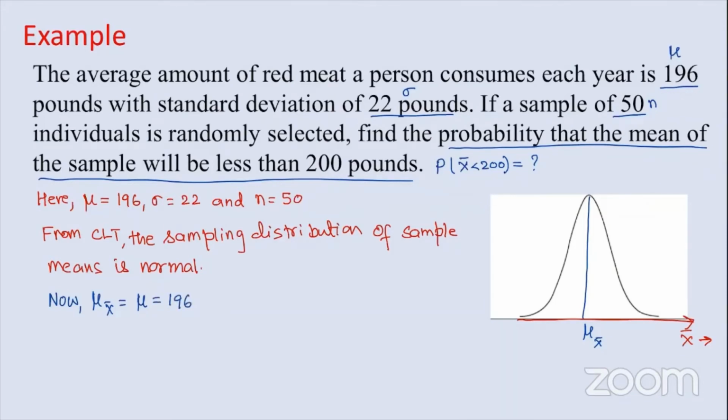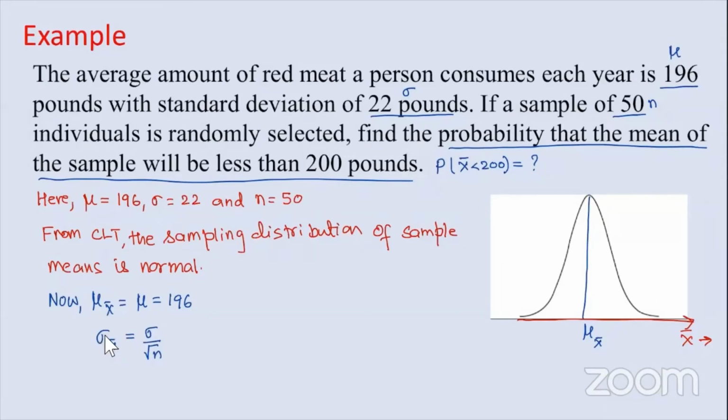To find the probability, we need the mean and also the standard deviation. We have the standard deviation for the population, but we don't have the standard deviation for the sampling distribution. The standard deviation of the sampling distribution is equal to the population standard deviation divided by the square root of the sample size, n. This is the formula that you need to note.